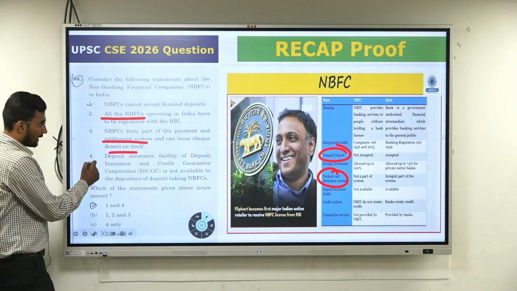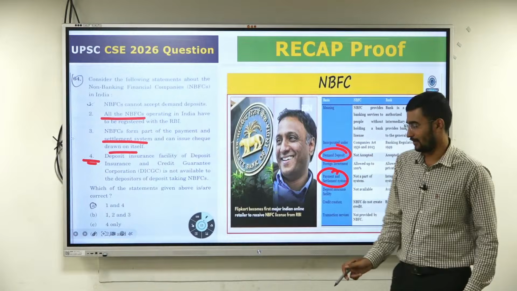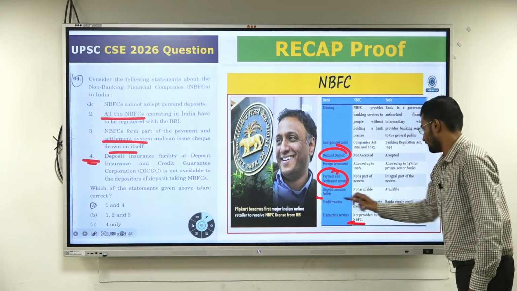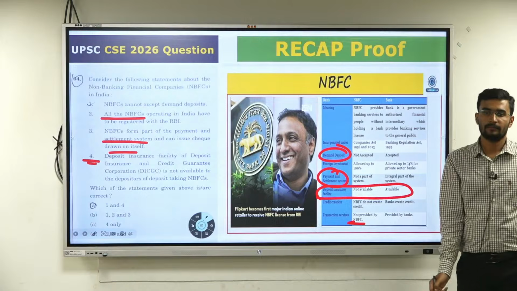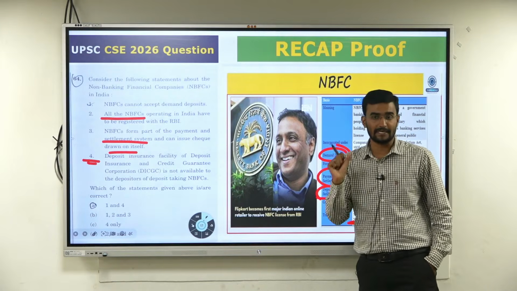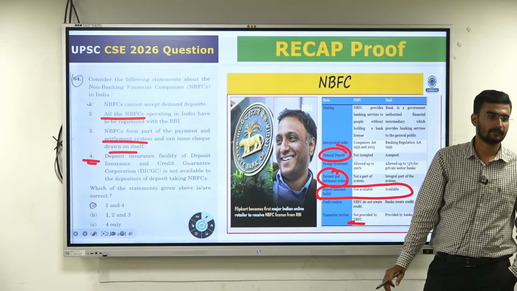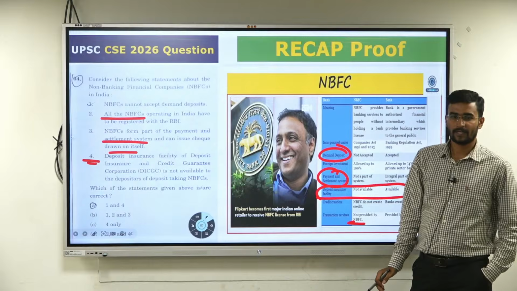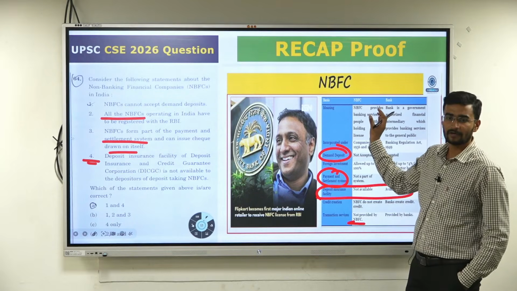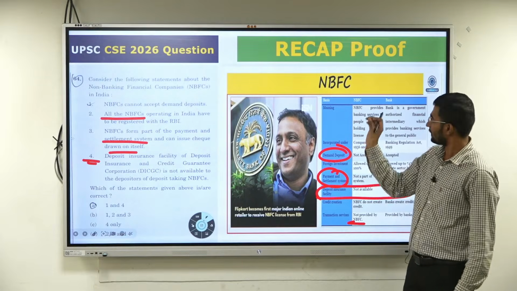Fourth one, deposit insurance, up to how many lakhs? Because there was news that recently Flipkart was given NBFC status. That is the reason for this topic. Yes or no? What is NBFC here? Non-banking financial companies or non-bank financial companies. Again, what's the news?